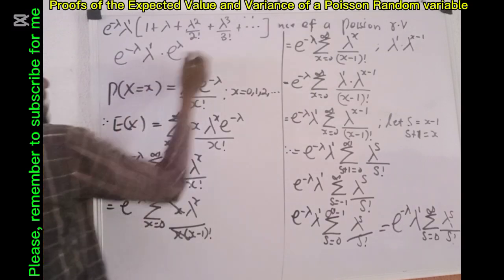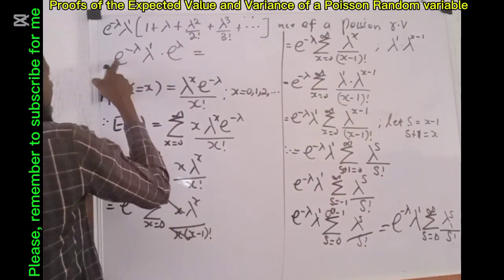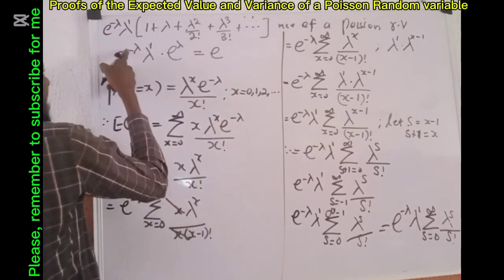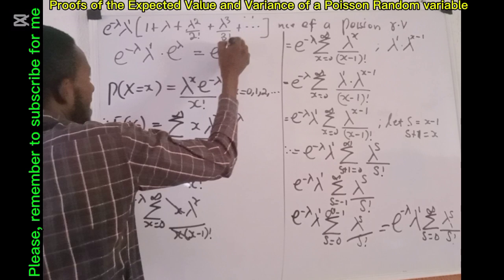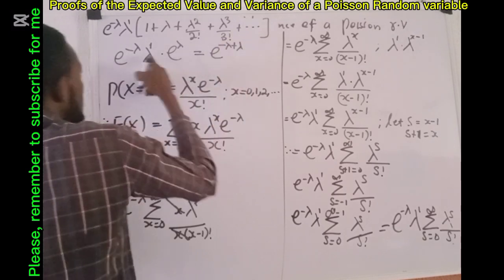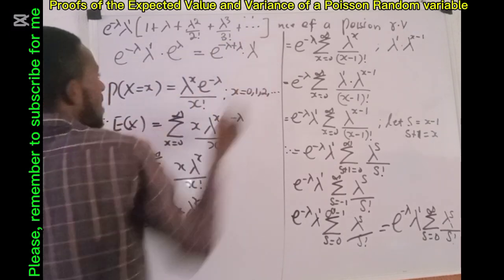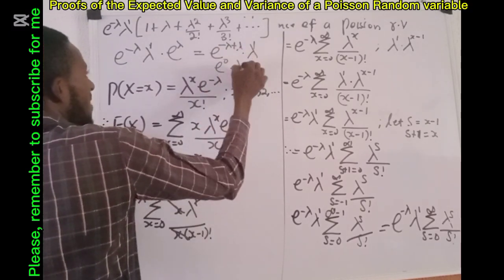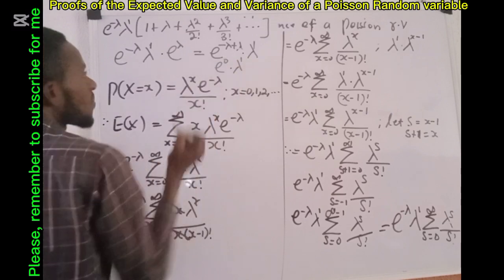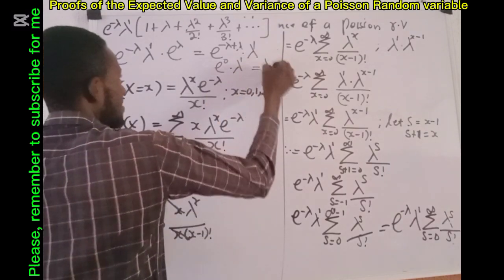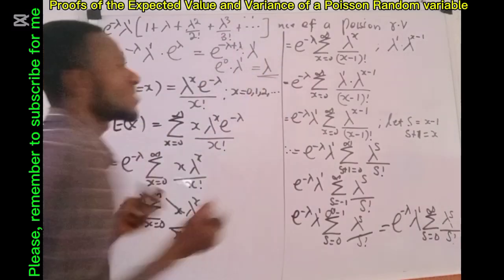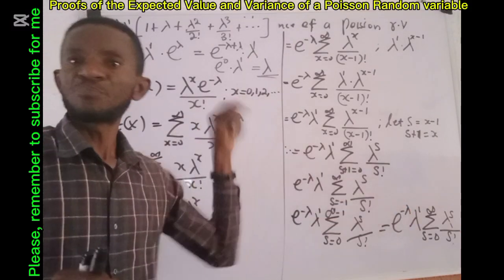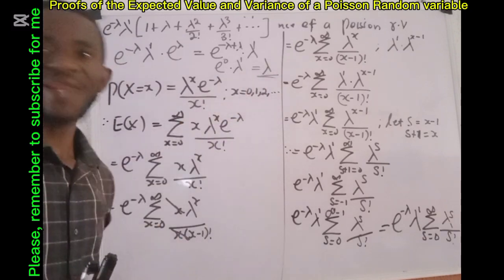And here I have that this now equals, here there is exponential, here there is exponential. I will pick one of the exponential. This is exponential minus lambda, here is plus lambda. So I have minus lambda plus lambda, then multiply by lambda raised to power 1. Minus lambda plus lambda will give me 0. Anything raised to power 0 is 1. Multiply by this lambda. This becomes lambda. So the expected value of a random variable x that follows Poisson distribution is given as lambda.